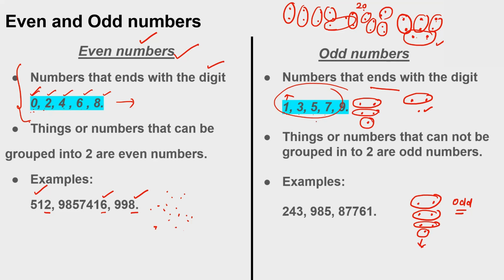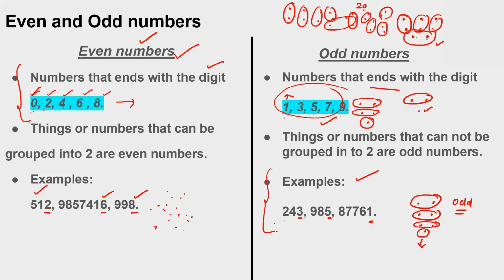So that's why these are odd numbers. This one ends with 3, this with 5, this with 1, so these are odd numbers.